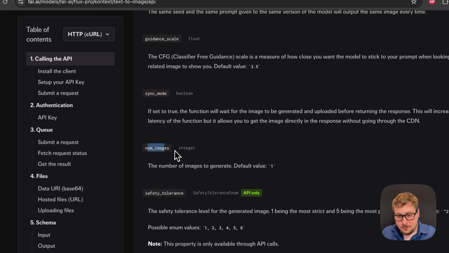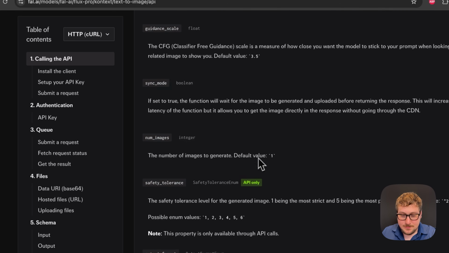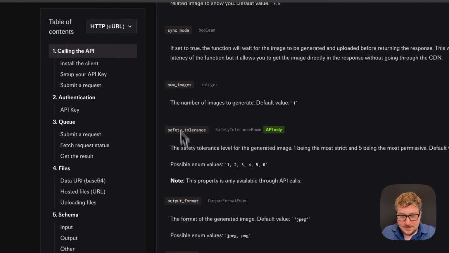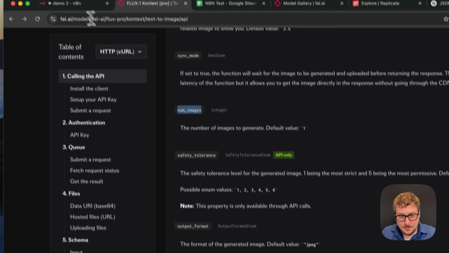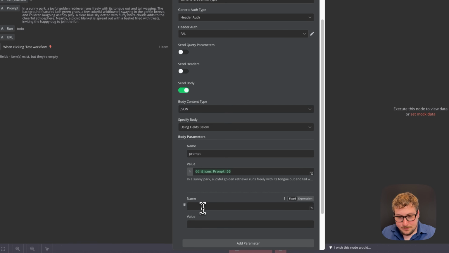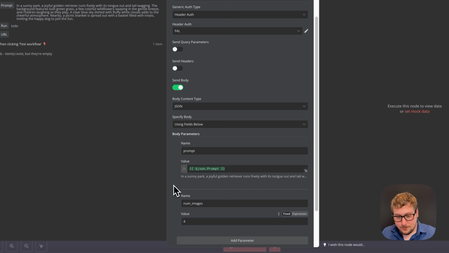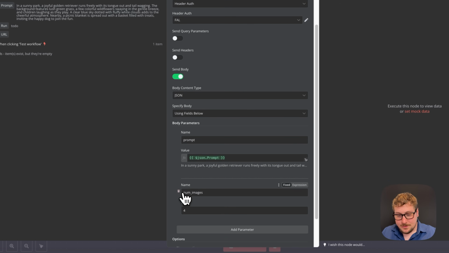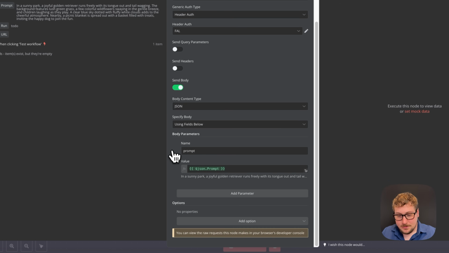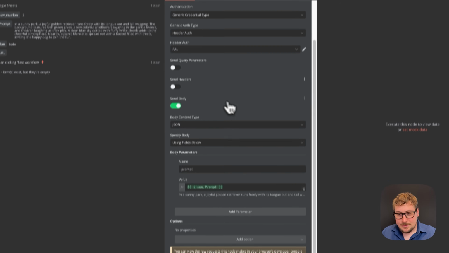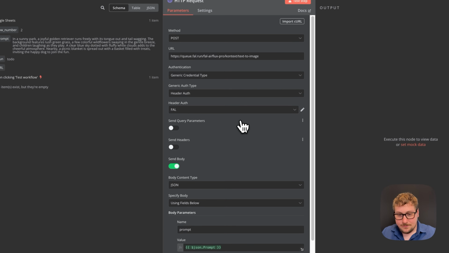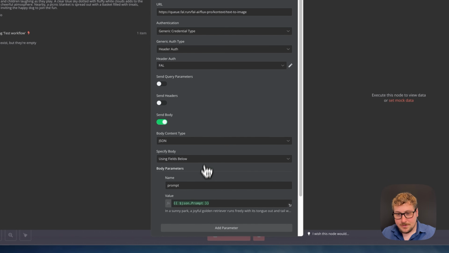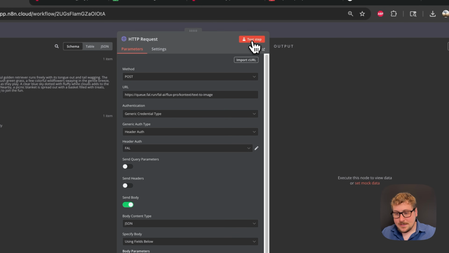But for example, you could do number of images. It defaults to 1. You could have it generate your image like 5 times. You can do all these different things. Basically what you would do if you wanted to, for example the num images, you would hit add parameter and you put something like 4 here, and then it will generate you 4 results. But we're just going to go to the default and generate just 1. So now that we have this part set up, we have that part set up, we're going to be hitting test step, and hopefully things will be going well.